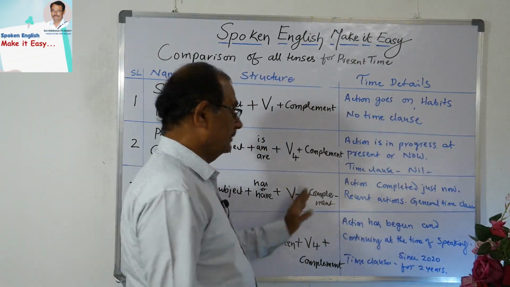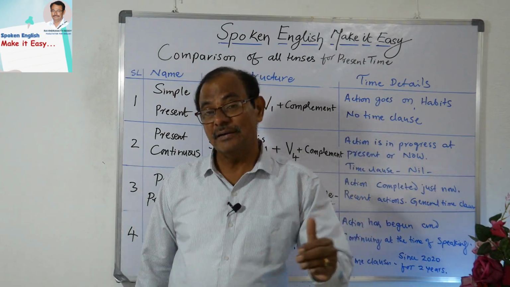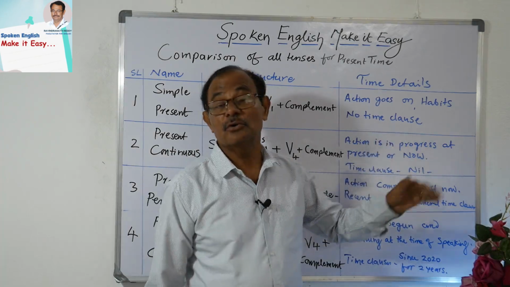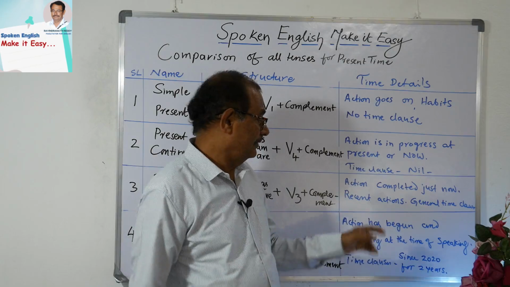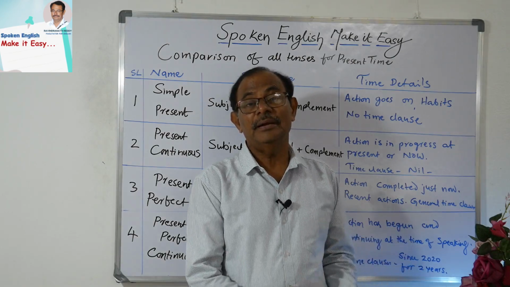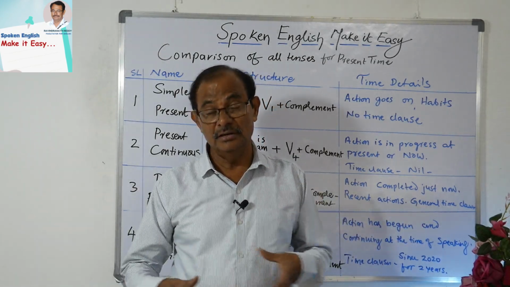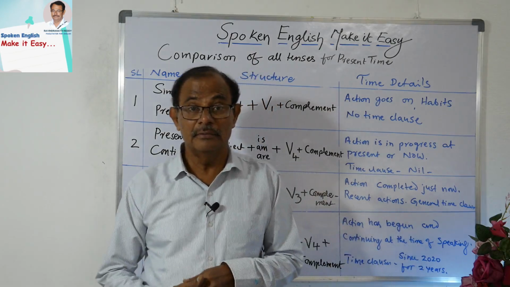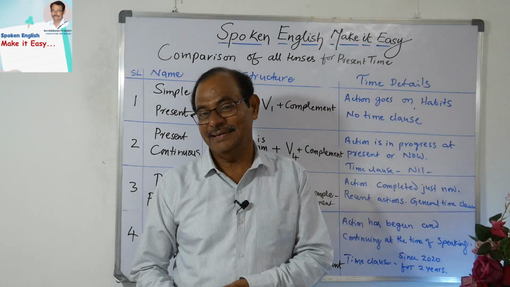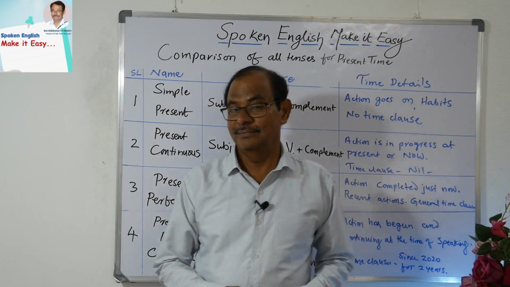Okay, then come to the present perfect. Here the action is complete. But in simple present the action is not complete, it is incomplete. The actions go on repeatedly. That's why this tense is called present indefinite. Whereas the present perfect is called present definite because the action is complete. But very recent actions. See here, recent actions. So here the time clauses used are general ones, like just now. Would you like to have a cup of coffee? No, thanks. I have just taken. Is Laila available at office? No, sir. She has gone just now.